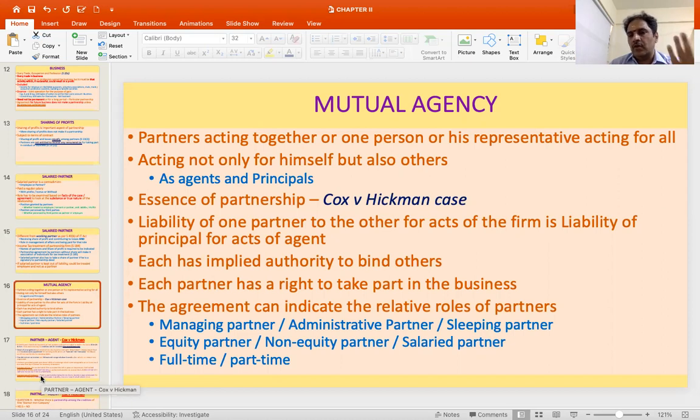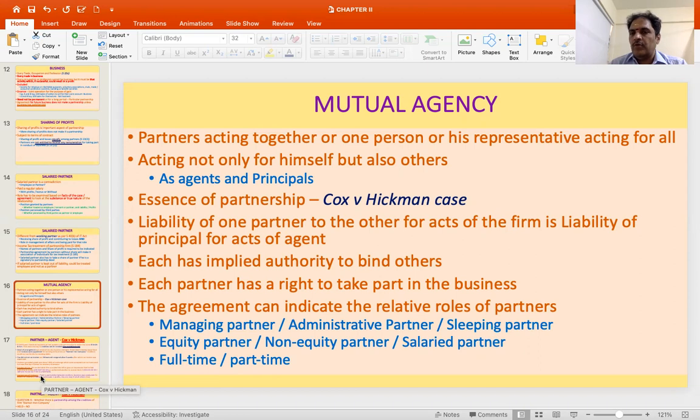You could have different roles assigned to the partners, but ultimately if the essence of agency is there in the terms of relationship between the partners, then that will be a partner. So you could have different categories of partners like managing partner, administrative partner, sleeping partner, etc. Then you could have an equity partner, that is someone who contributes to the capital; someone who does not contribute to the capital but merely puts in his effort; and someone who gets a regular remuneration like a salaried partner.